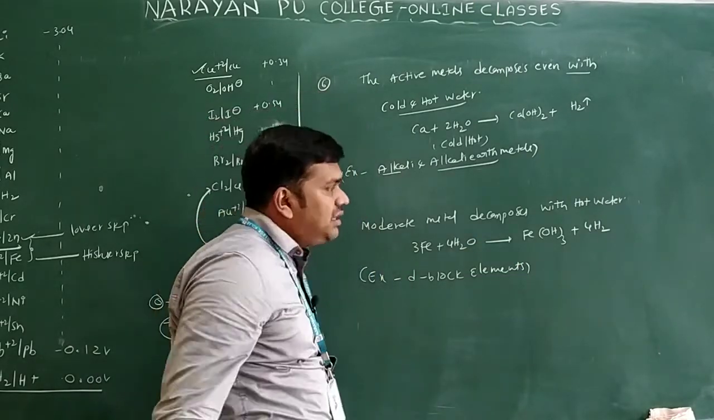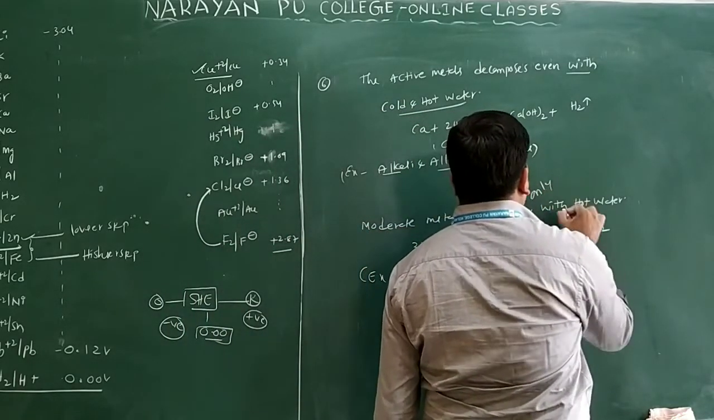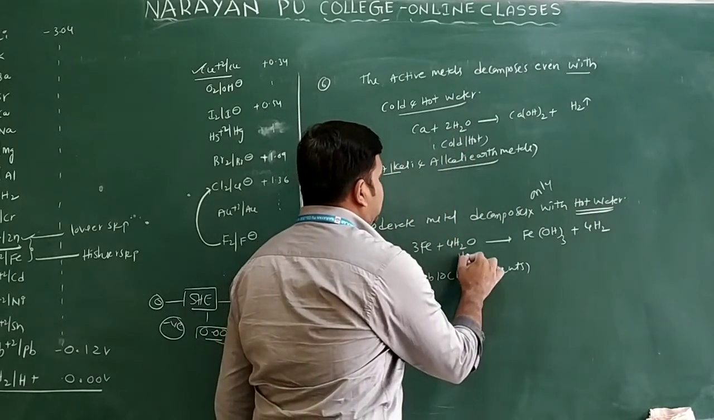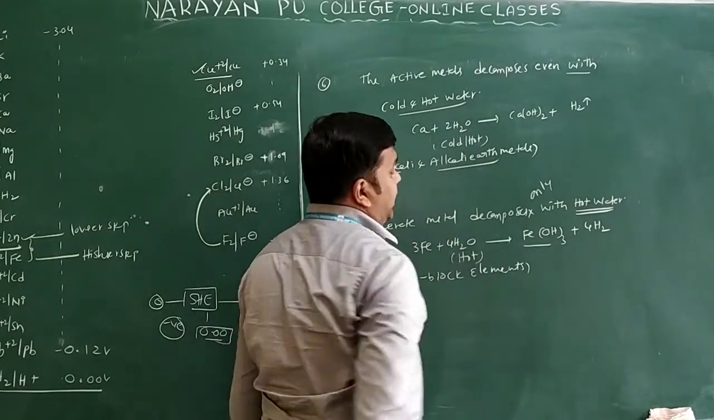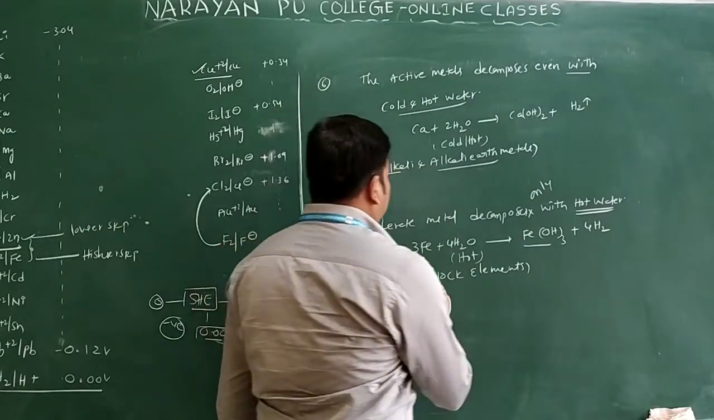Moderate metal decomposes only with what? Moderate metal decomposes only with hot water. If you take iron here, iron reacts with hot water, it will form iron hydroxide and liberate what here? Hydrogen gas only. So what are the moderate metals?